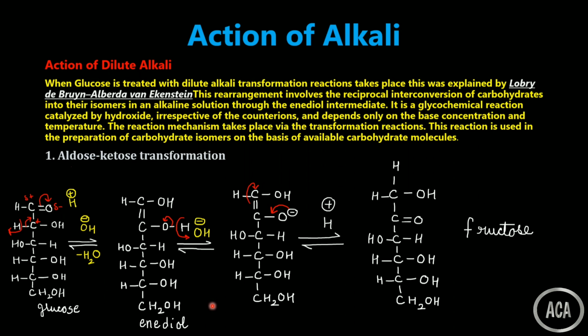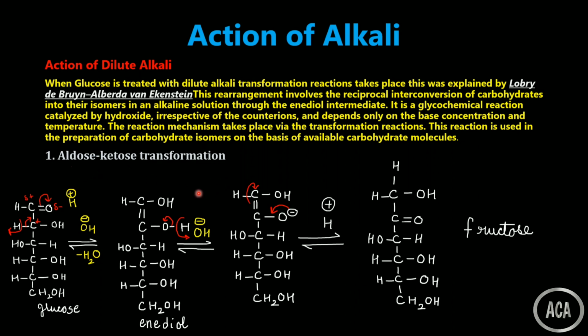Then next, in the same reaction mixture, one more mechanism is taking place, that is the epimerization. In epimerization the functional group remains the same. That is, suppose we start with any aldohexose, then we will get an aldohexose only. But somewhere in between, the configuration of a carbon atom will change. That's it. But here, what is happening? We started with the aldehyde, and then it got transformed into a keto group over here. So this is the transformation of a functional group from aldose to ketose.